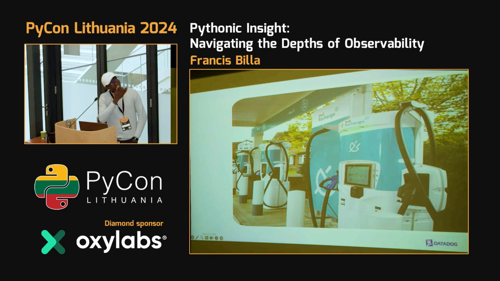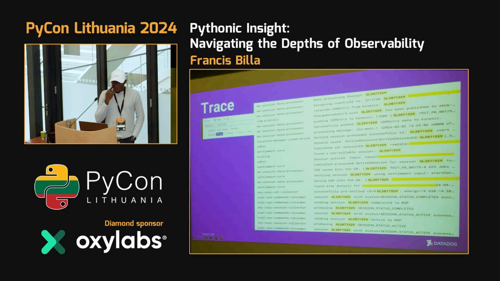So this is one of our charge points, our beautiful charge points that we have. Usually when someone charges a car in the EV industry, we have our own protocols that we follow. We call something CDRs, which is charge details records. The CDRs come in and we have this key that runs through the CDR. These are the keys that you see I'm filtering on at the side. That is the search for. We call it an ID.